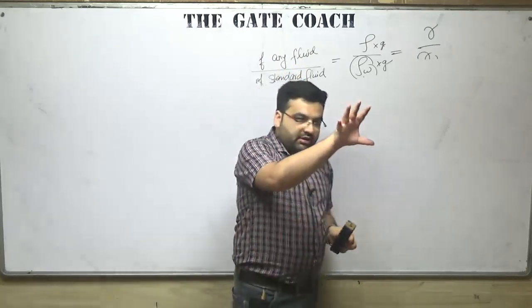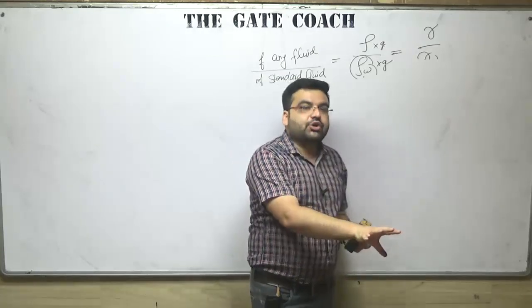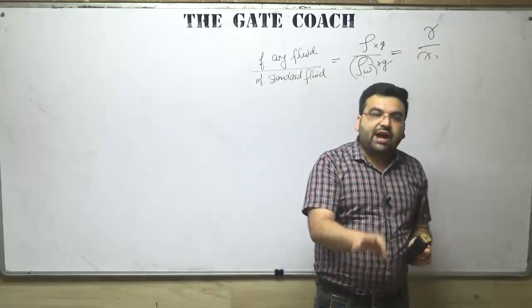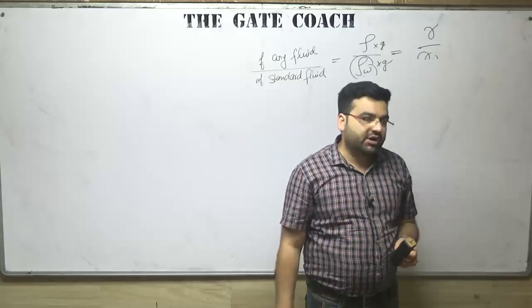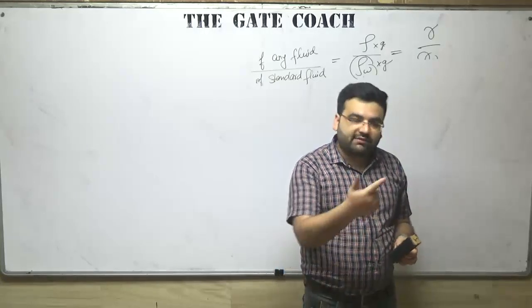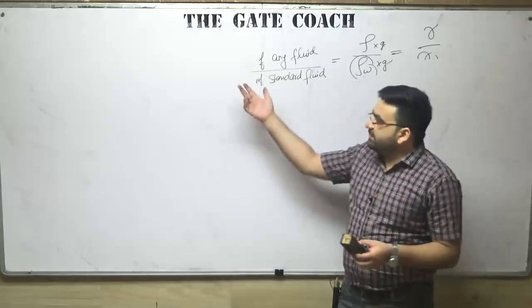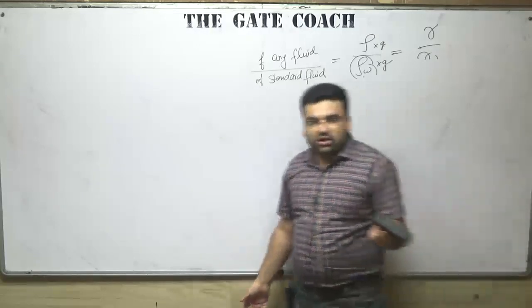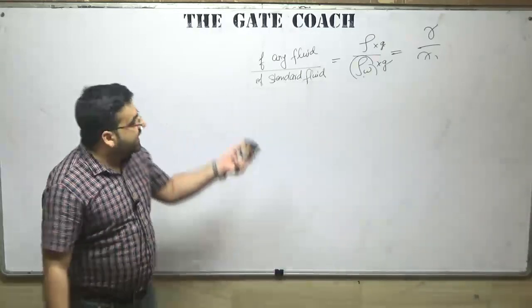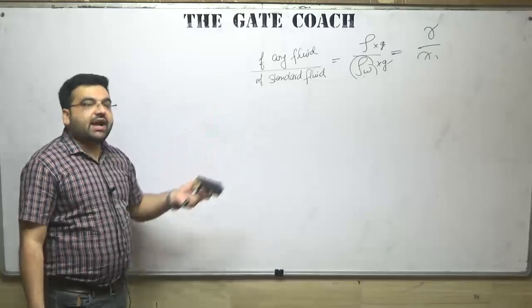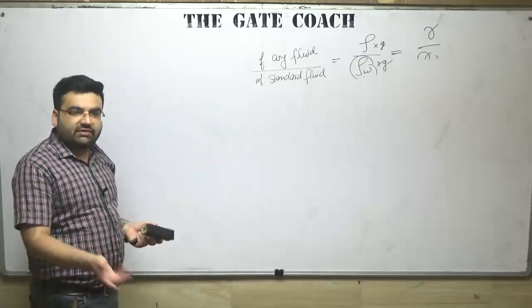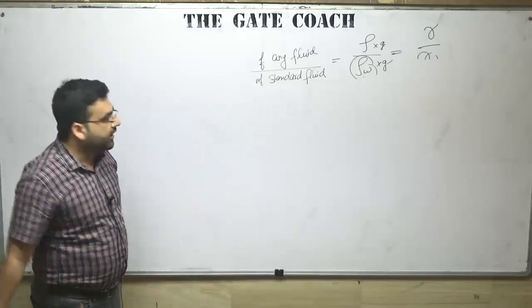Some quantities will be given to you on the left hand side, and on the right hand side you have to match which one is the dimensionless quantity. Generally Reynolds number is given, Froude number is given, Mach number is given, specific gravity is given. You know that Reynolds number is a dimensionless quantity, as well as specific gravity is a dimensionless quantity. So these questions are very frequently asked in examinations. Clear?